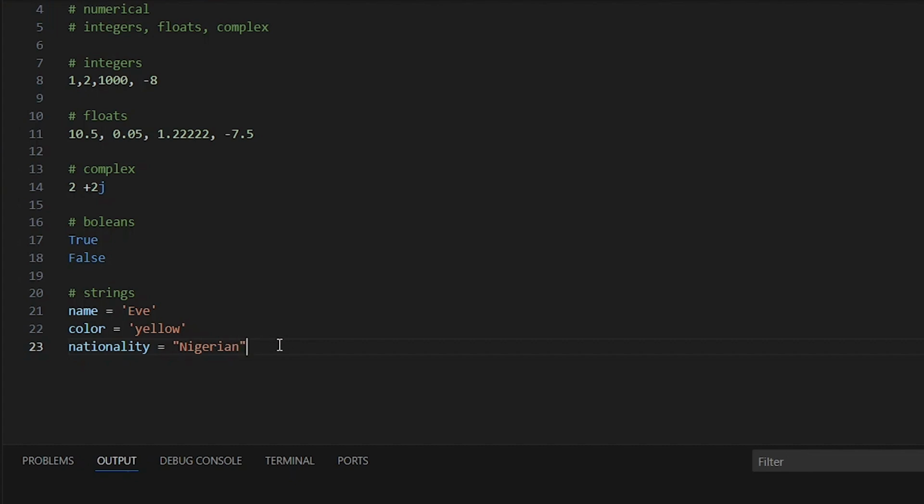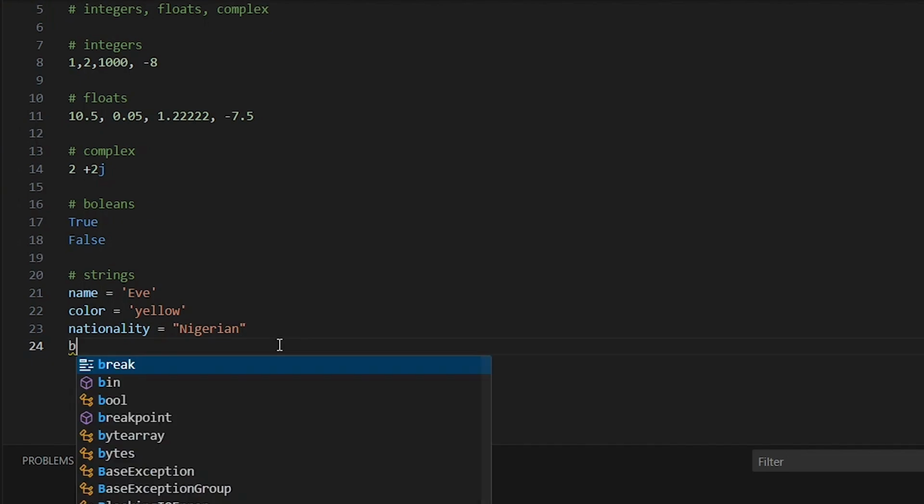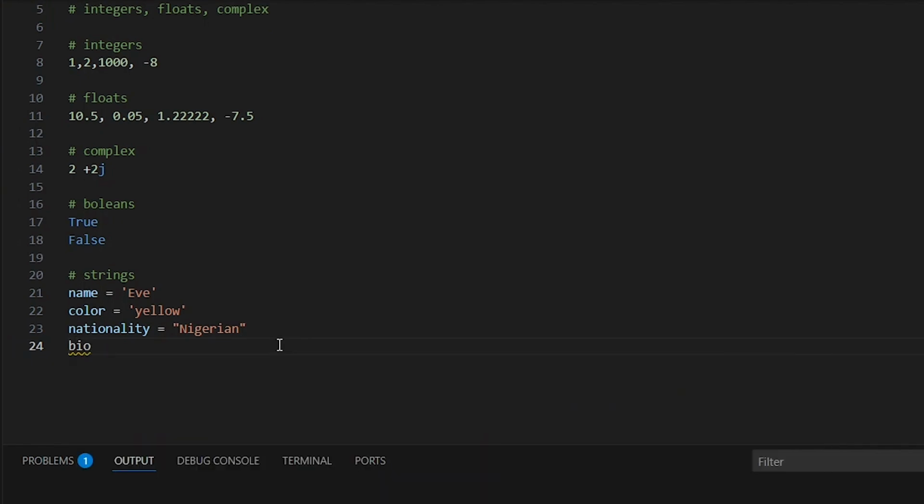You can also use strings to represent maybe description of something, description of an item, or your bio. So we can have something like bio, the one you normally see on your social media. You can have a nice and friendly person. There is no bound. You can put as many text as you want inside of your quotes. So this is a typical example of strings.